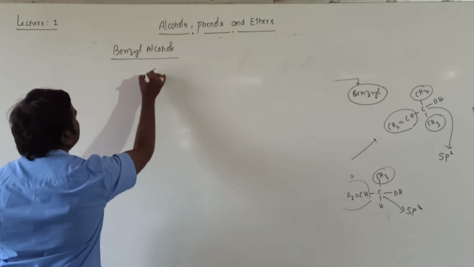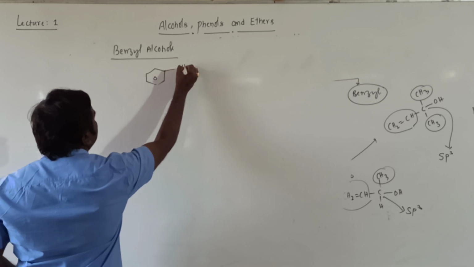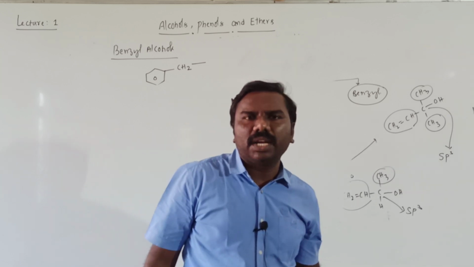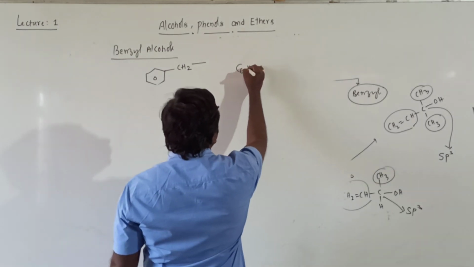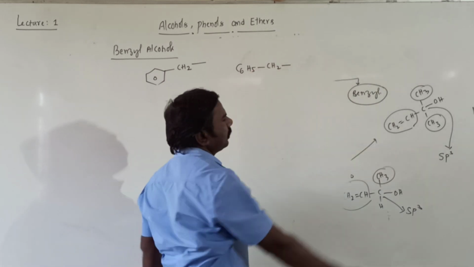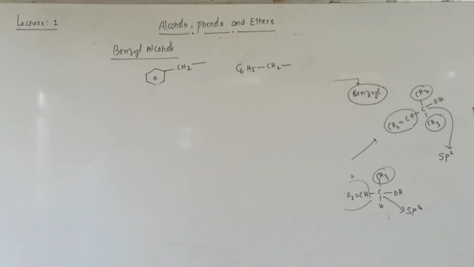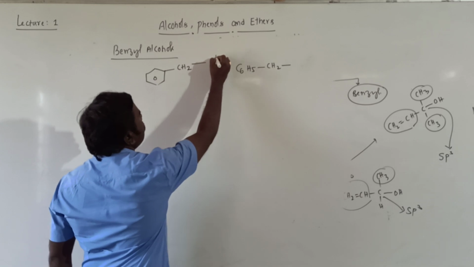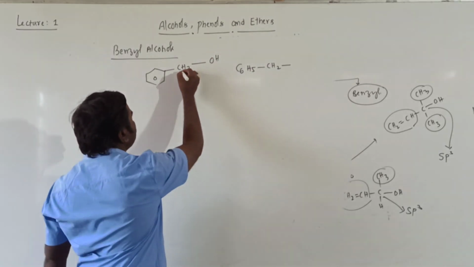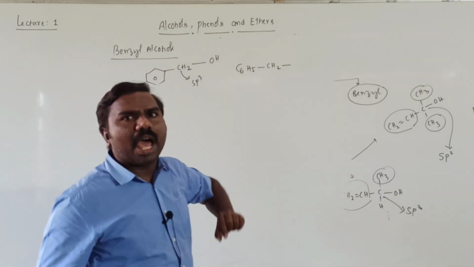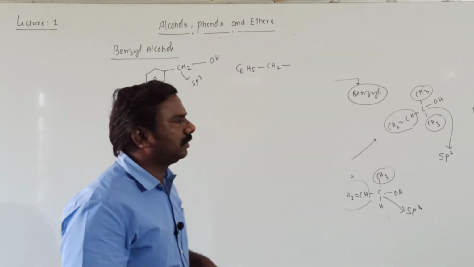Benzyl alcohol means this is the benzyl group, CH2. C6H5CH2 is named as a benzyl group. It means the OH group is attached to an sp3 carbon atom because all are single bonds, next to the aromatic system, nothing but a benzene ring.